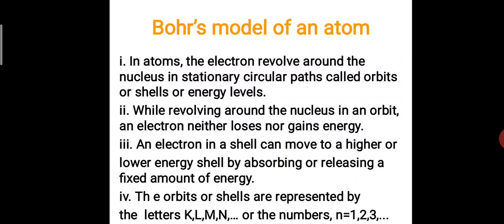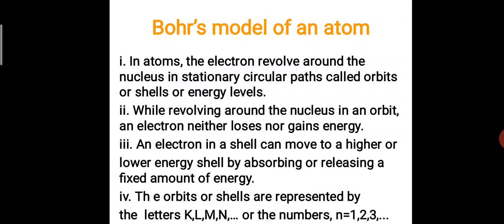So he gave the postulates. What are the main postulates? First point: in an atom, the electrons revolve around the nucleus in stationary circular paths called orbits, shells or energy levels. This is the definition of an energy level, orbit or shell. If they ask you to define orbit or define shell, you have to write this point. So what is it saying? The electrons revolve around the nucleus in a stationary path. Stationary path means what?